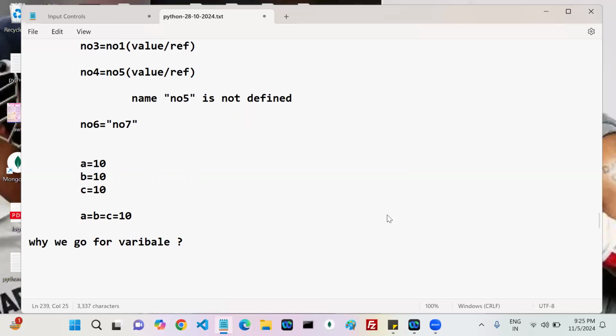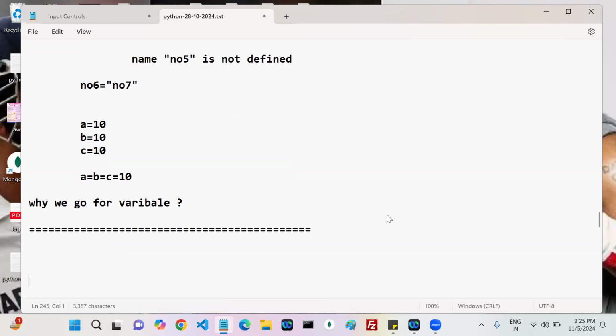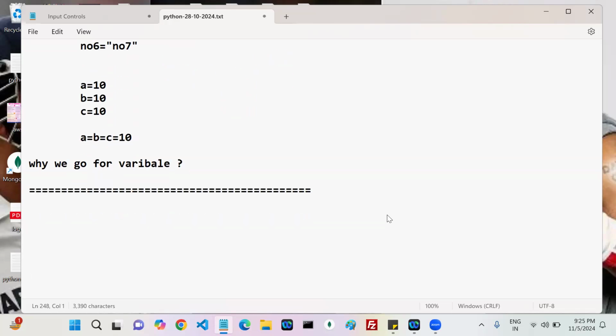If anybody asks, what's your answer? Variables are used to store some data. It refers to some value. Okay then.